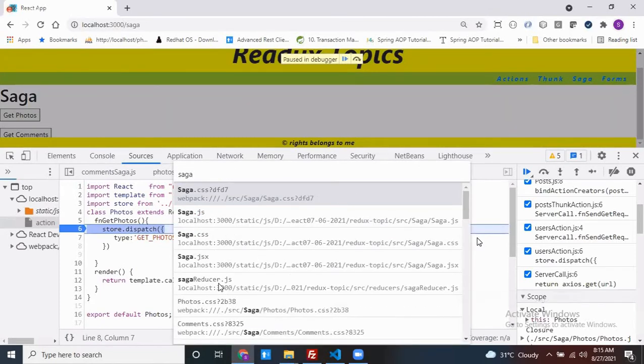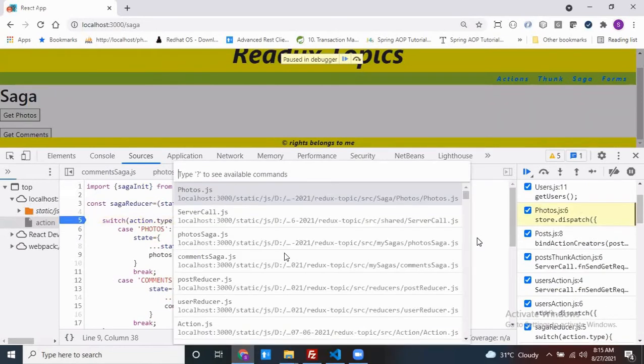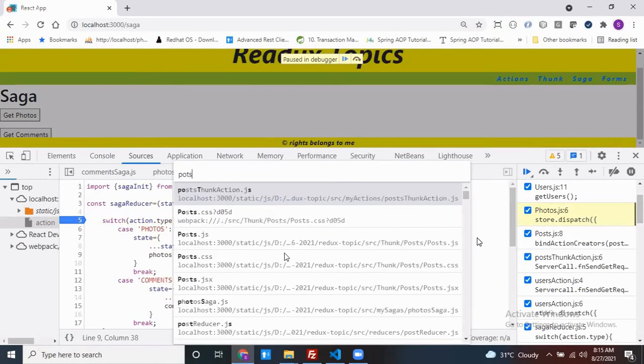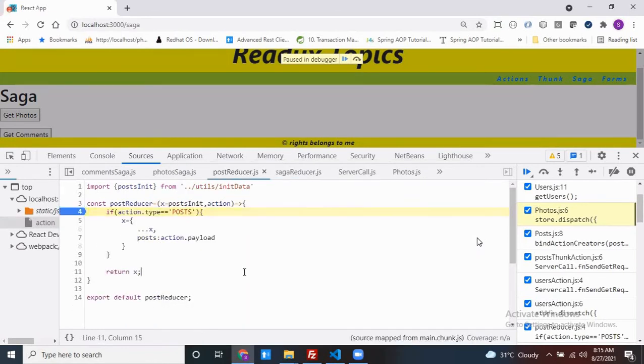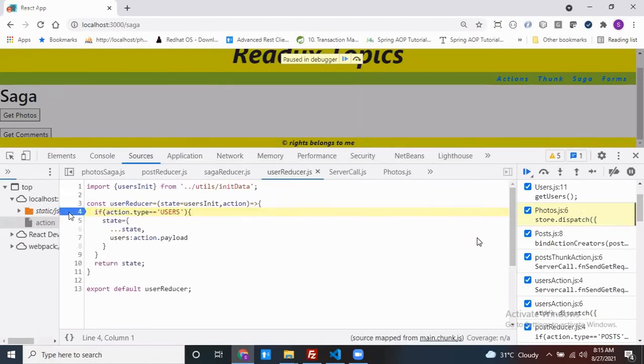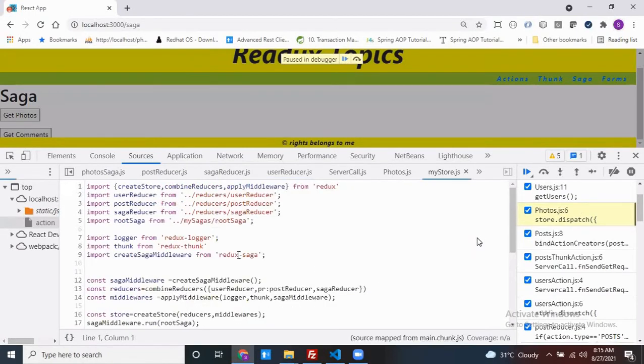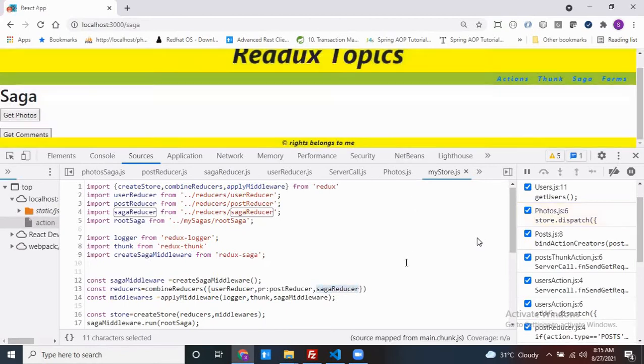One is the Saga reducer. Another one is the post reducer. Another one is the user reducer. Three reducers are there. Which reducer is triggered first? User reducer. My store, you registered with which reducer? See here. Combine reducer: first user reducer, then post reducer, and then Saga reducer. So it first comes to user reducer.